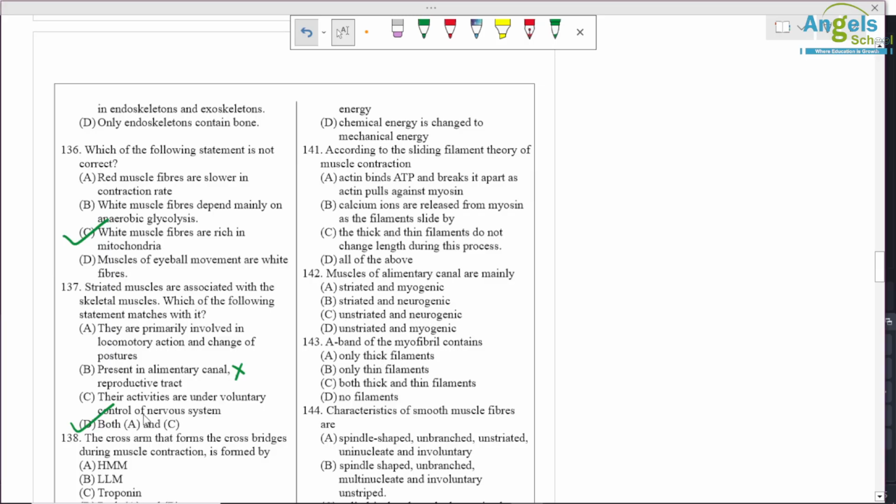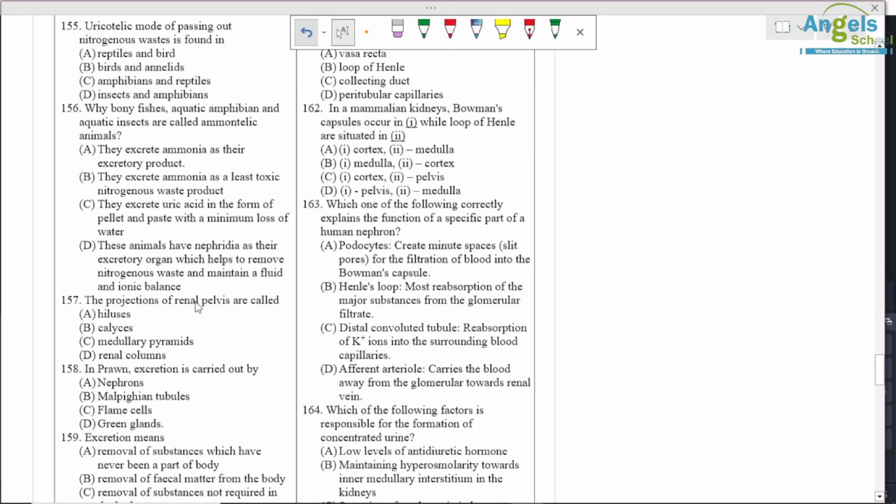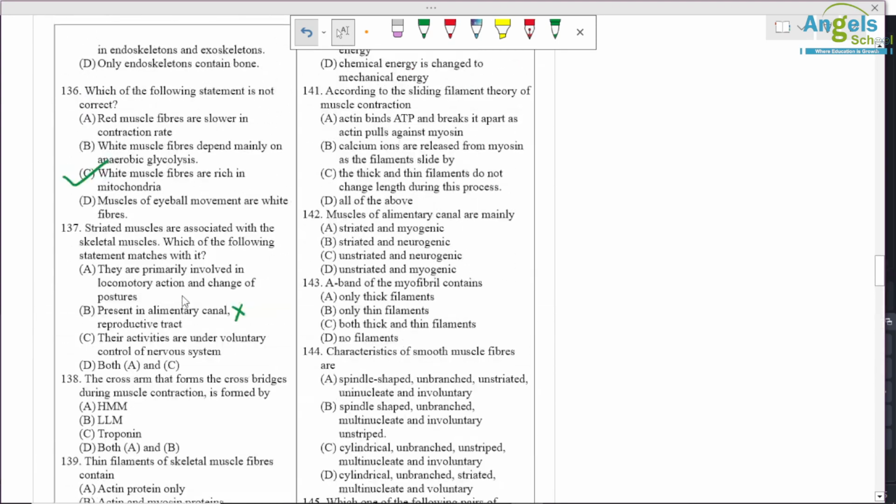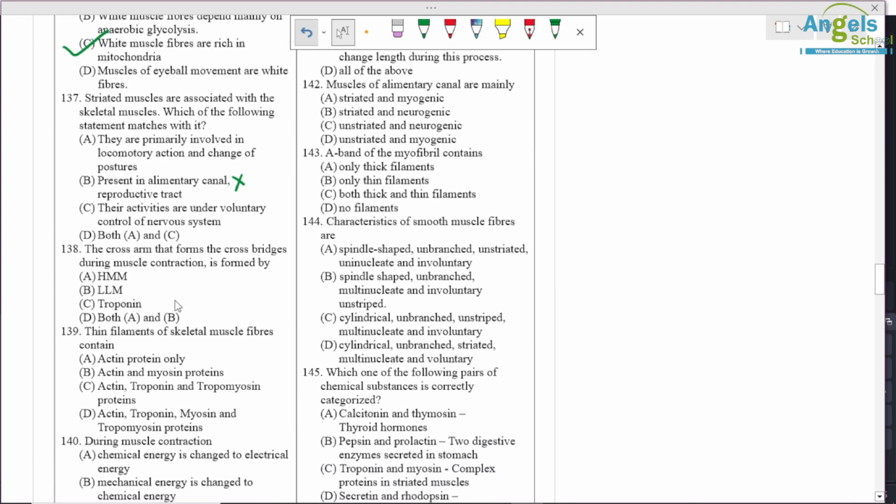The cross arm that forms a cross bridge during muscle contraction is formed by, okay, so the cross arm is formed by heavy meromyosin, okay, HMM.